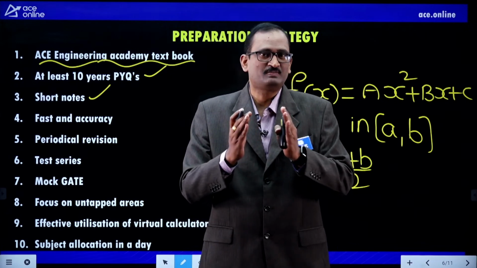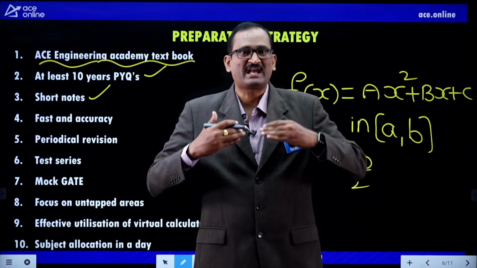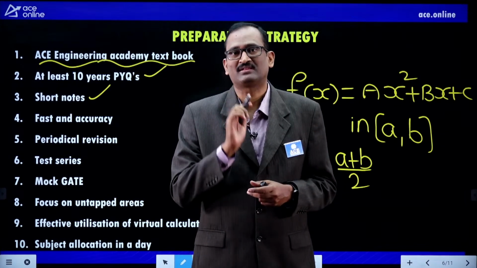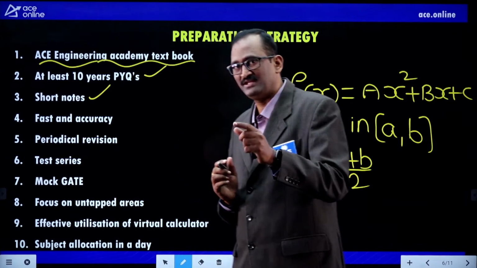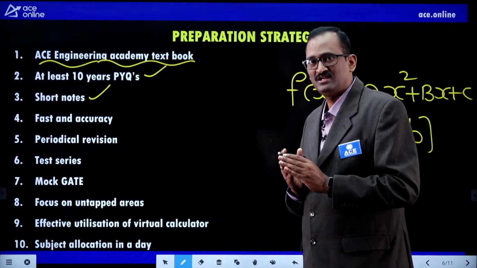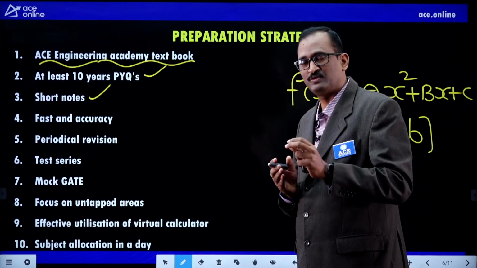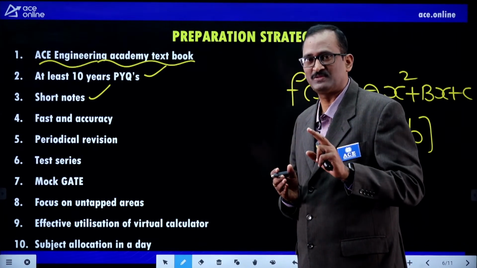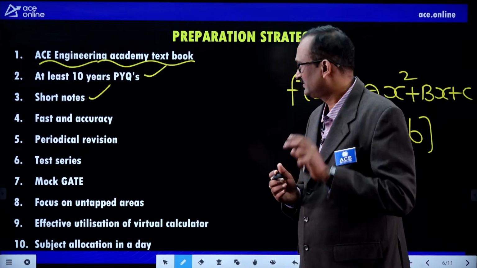In ESE, the maximum number of questions you are able to attempt matters, but it is not so in GATE, because in GATE 180 minutes would be more than sufficient to answer all 65 questions, more than enough.